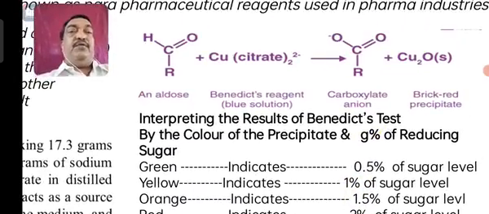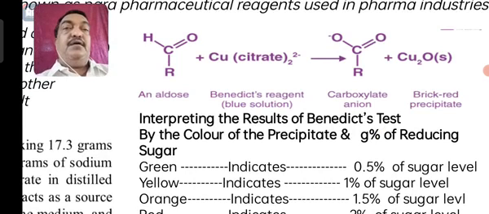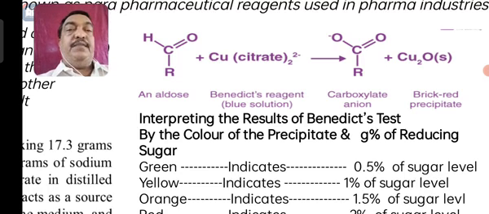So what happened? RCHO, you may generally say it as an aldehyde group present in aldose. So all sugars, glucose, fructose or galactose, at one end they contain an aldehyde group, that is called aldose. When treated with a Benedict reagent, what is a Benedict reagent?